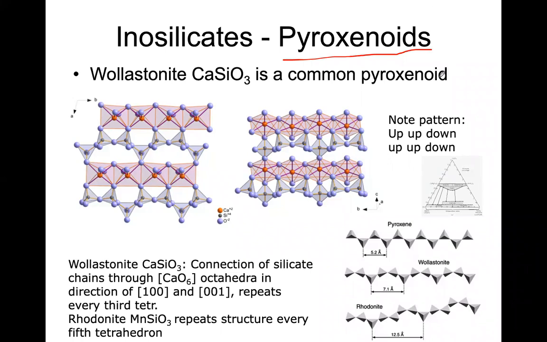The very small difference is there. Their inosilicate structure is a single chain. So you can see a single chain here. This single chain is a little bit distorted, right? This single chain is a little bit distorted due to some bond length variation.